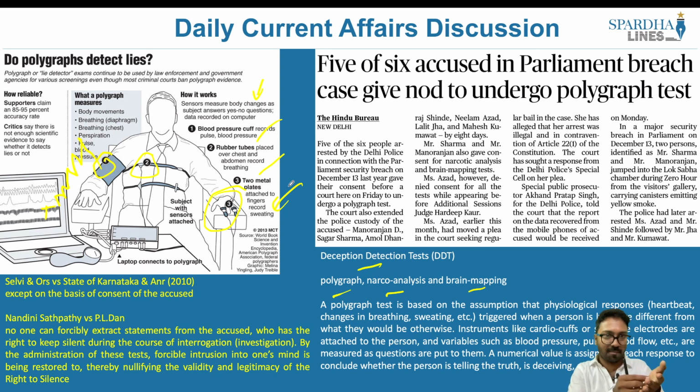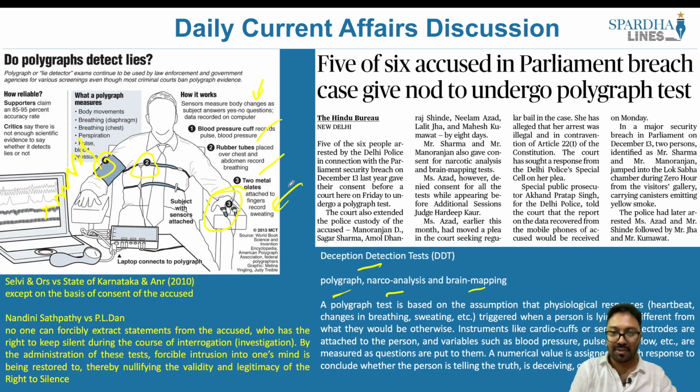For example, for a blood pressure cuff, there has to be a normalcy. For example, if you go for your thyroid test or your blood sample test, sugar glucose test, there will be a range that will be given to you. If it is within this particular range, it is normal. If it is way beyond that or less than that, it means it is not normal. Similarly, there will be a number given for what is normal, what is abnormal, and so on, on the basis of which they will come to a conclusion.